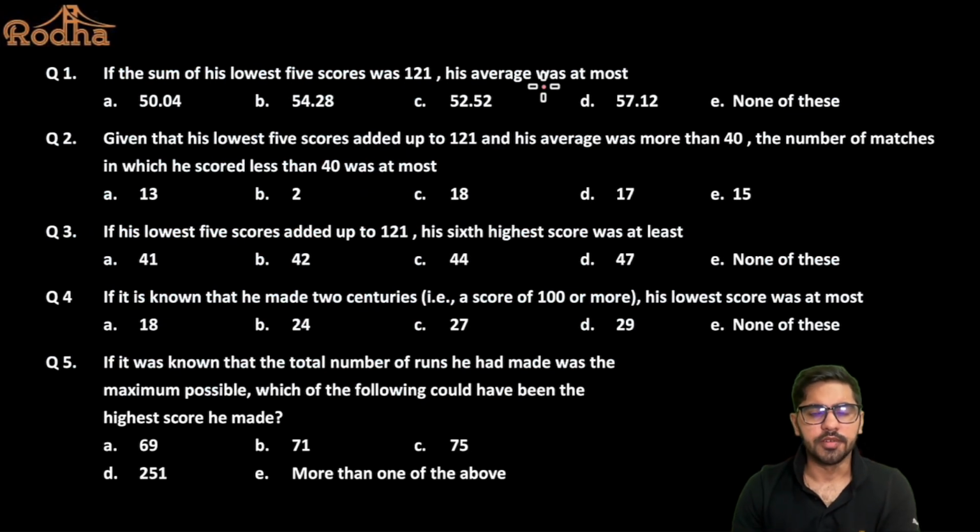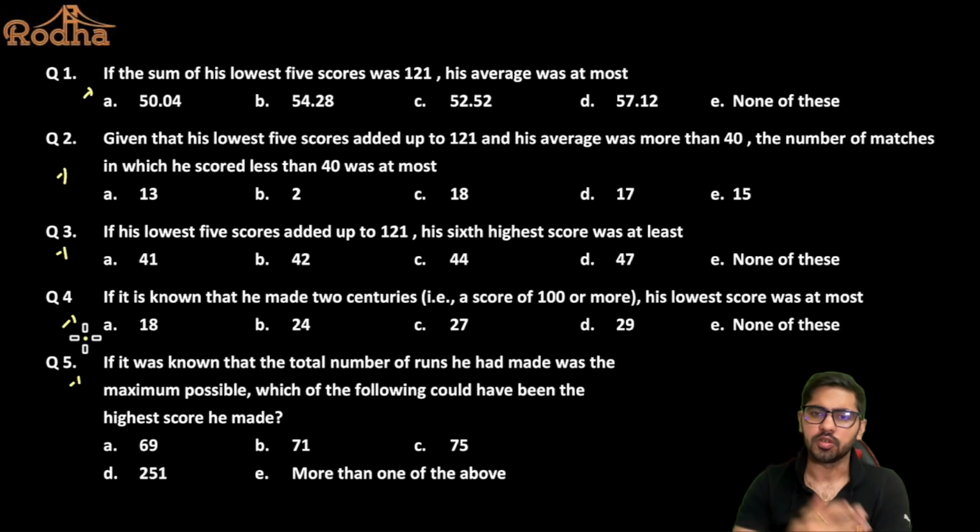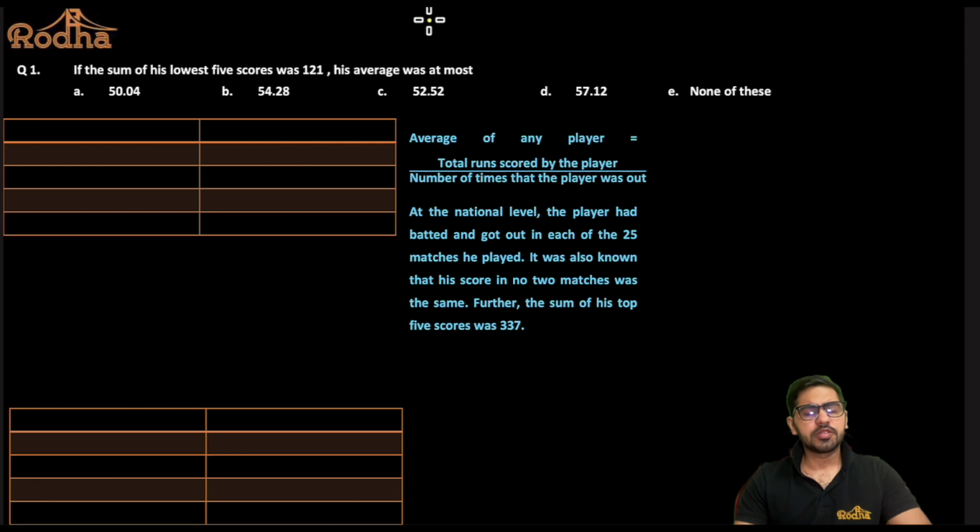These are the questions here which you have already taken a screenshot of. So we'll tackle them one by one. Each of the questions we'll go one by one because there's no general solution to this set. We have to go question by question here. So let's move forward. The very first question tells me if the sum of his lowest 5 scores was 121.